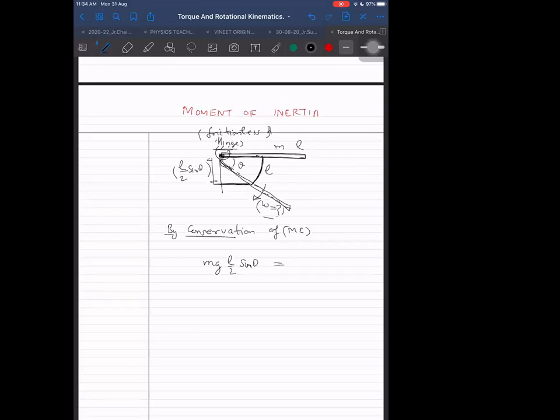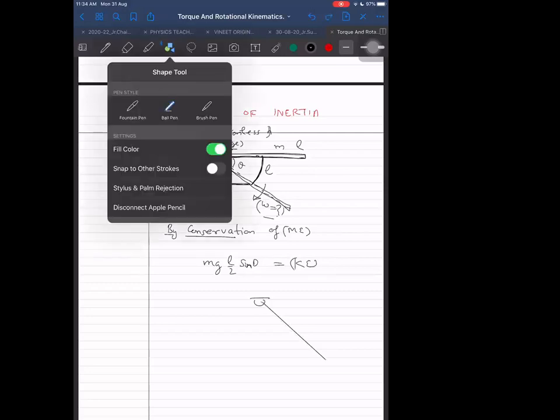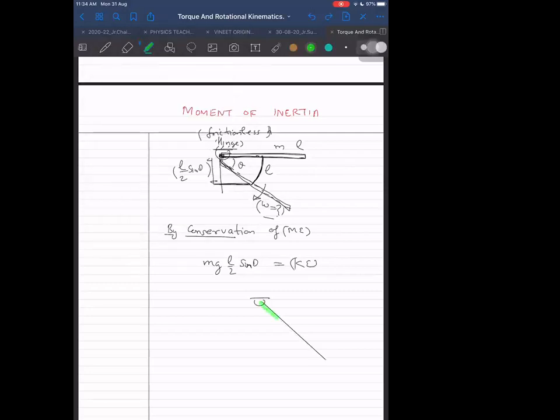That is our one thing here. But kinetic energy, how to write? That is the question now. Because you notice that in this, different particles are having different speeds and velocities. They are not all having the same speeds, based on length. So how to find out? But still we can find it by integration. You know integration, so you can do it. It is a simple problem for you.